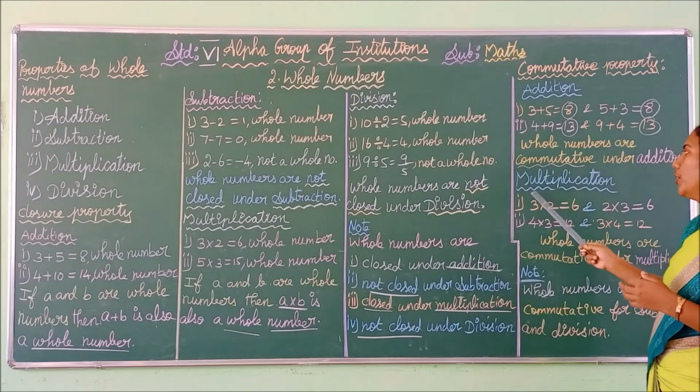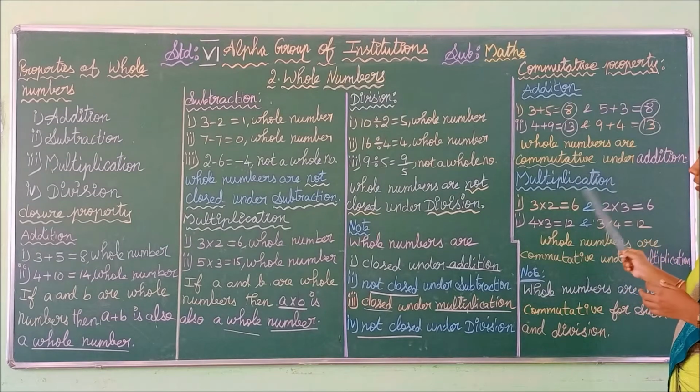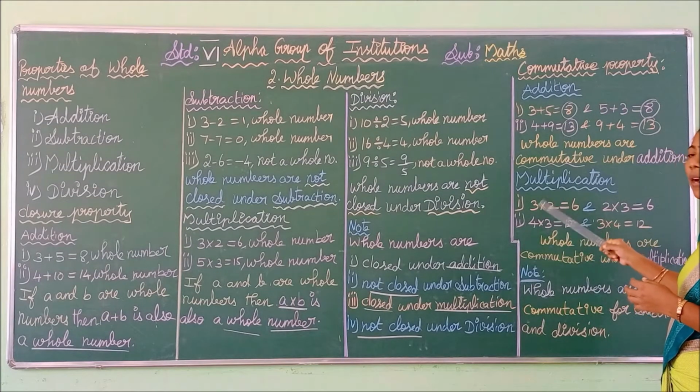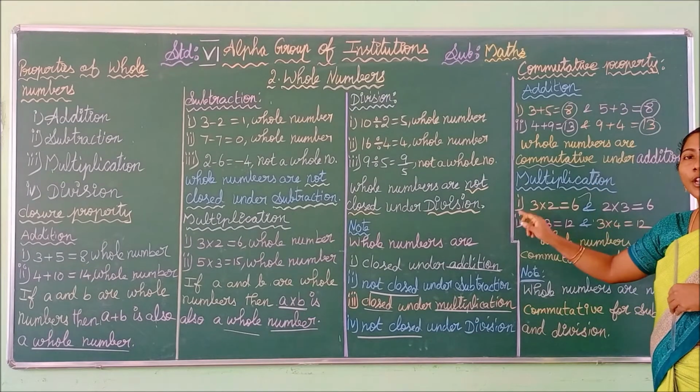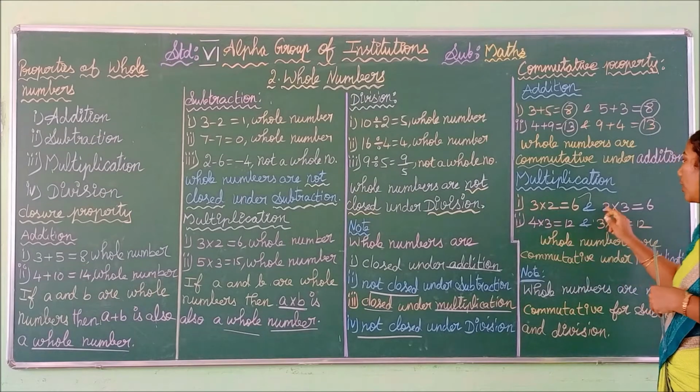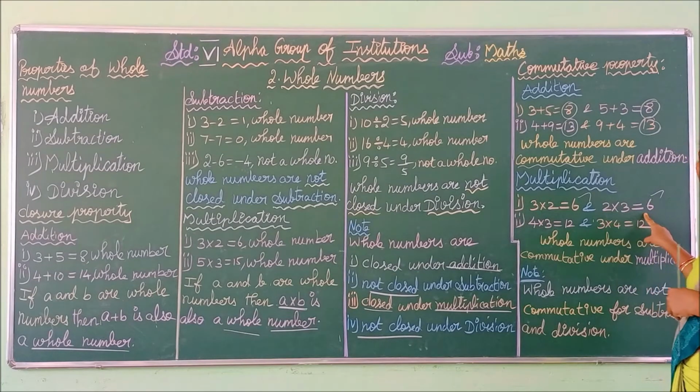Okay. Next we are going to see the multiplication operation. Here once again we are considering two whole numbers. Here we are going to multiply them. 3 into 2. What is your answer? 6. Now we are going to change the order. 2 into 3. Here also we got the answer 6.